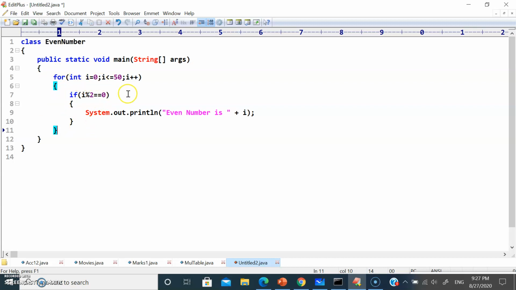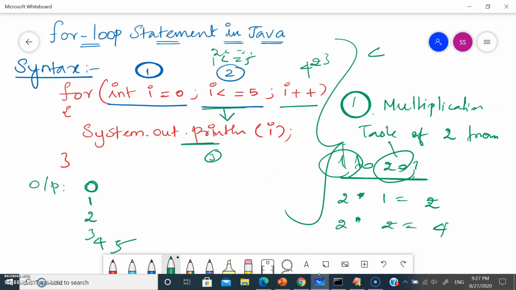First i is equal to 0, 0 is less than or equal to 50, 0 modulus of 2 is equal to 0, which means it's going to give even number is 0, right? So how will we calculate the even number? For example, we want to check whether 4 is an even number, which means we have to check 4 modulus of 2 is equal to 0. When I divide, 2 2s are 4, your remainder will be 0, right? So in that case, it is an even number.